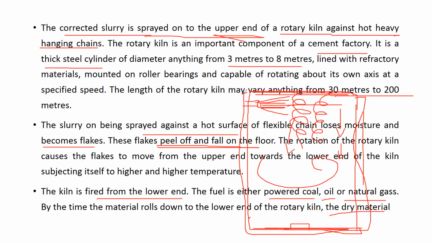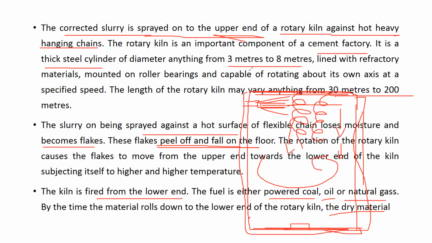When it faces the higher temperature and reaches the bottom, that material becomes what we call boulder type of structure, nodular shaped clinker. From this kiln we take out the nodular shaped clinker. Then that clinker is crushed, and we make a powder of it. Now to that powder we add 3 to 5% of gypsum, and your cement is ready.